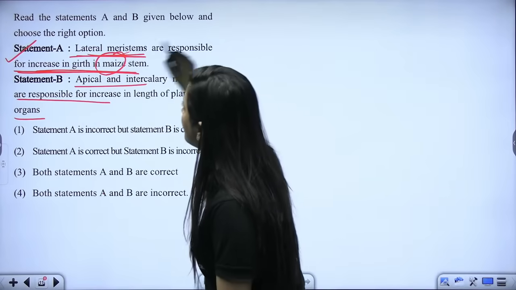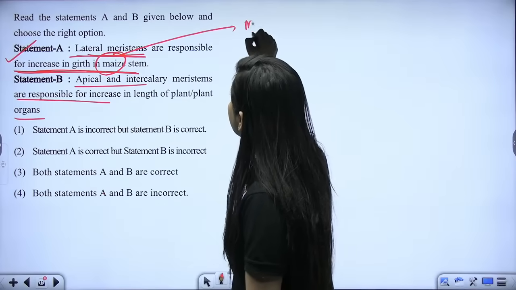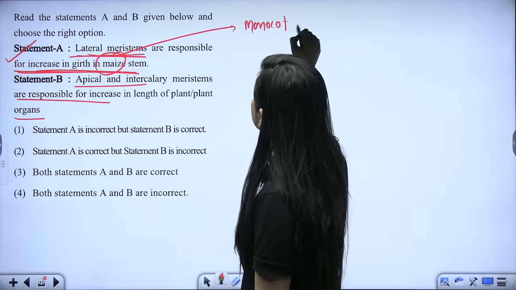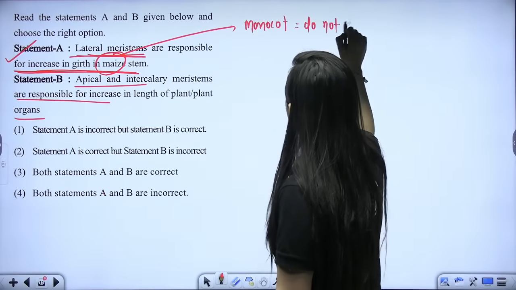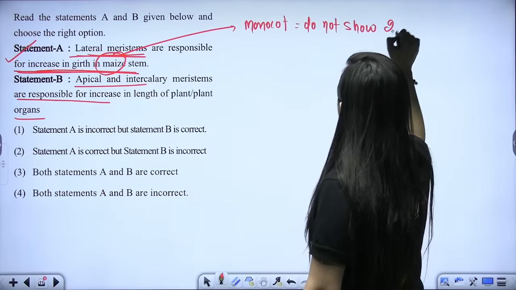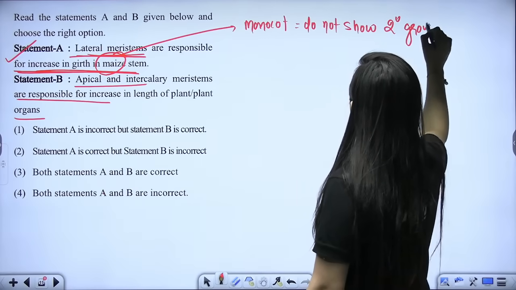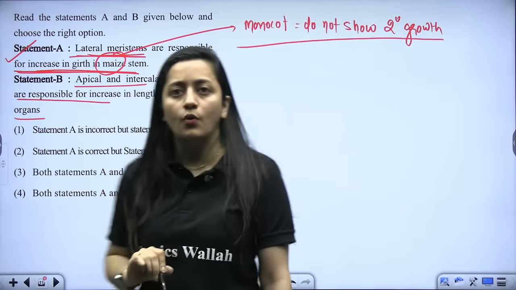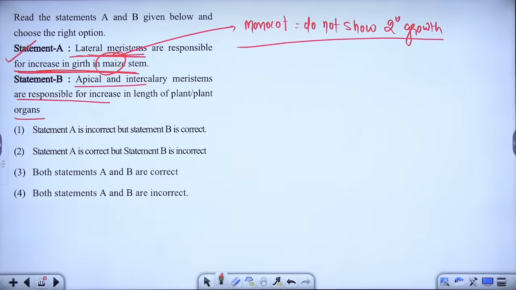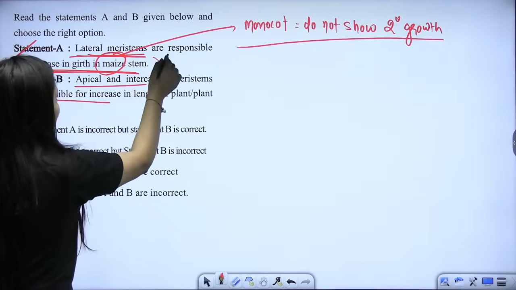Students, keep it clearly in your mind that maize is a monocot. And monocots do not show secondary growth, right? This is what you are supposed to know. Monocots do not show secondary growth. So obviously my statement A is incorrect.